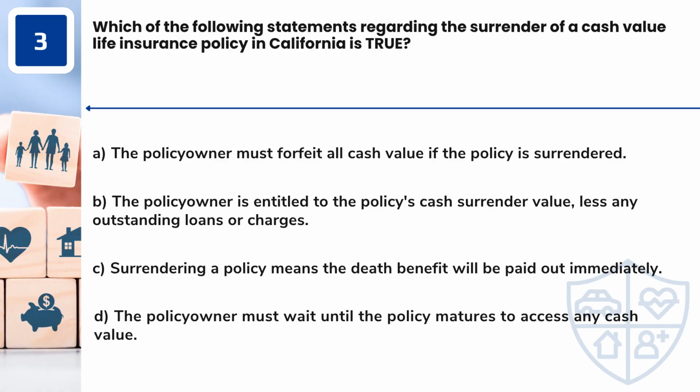Question 3. Which of the following statements regarding the surrender of a cash value life insurance policy in California is true? A. The policy owner must forfeit all cash value if the policy is surrendered. B. The policy owner is entitled to the policy's cash surrender value, less any outstanding loans or charges. C. Surrendering a policy means the death benefit will be paid out immediately. D. The policy owner must wait until the policy matures to access any cash value.